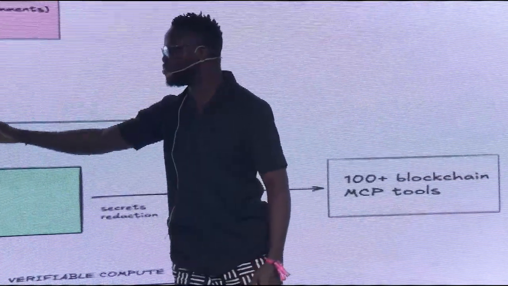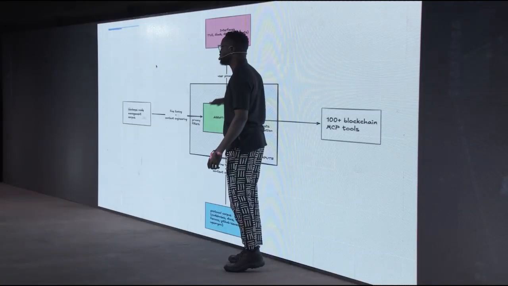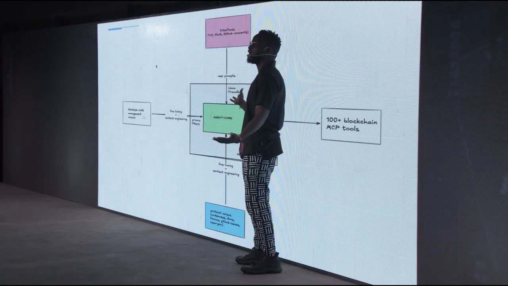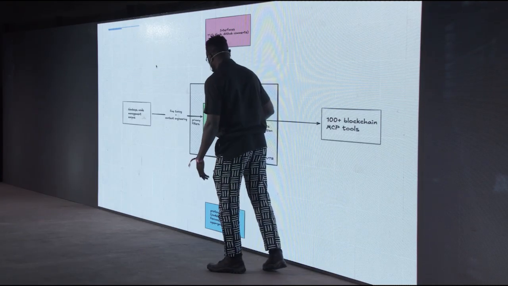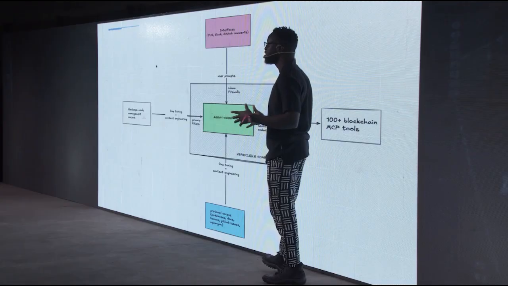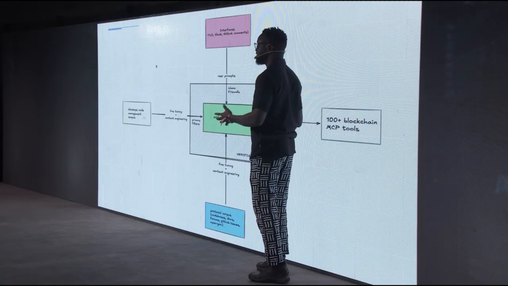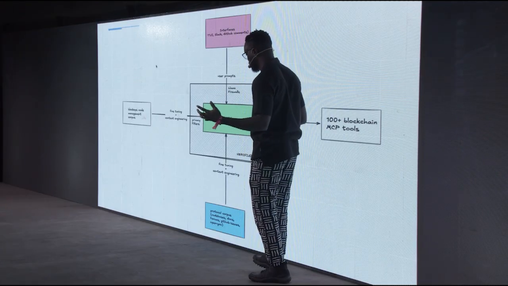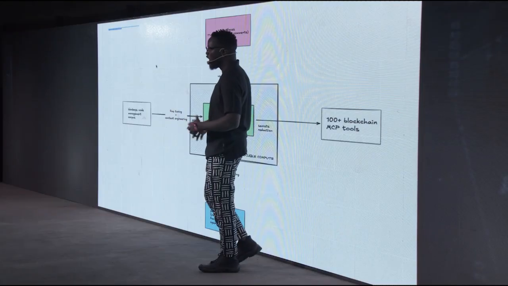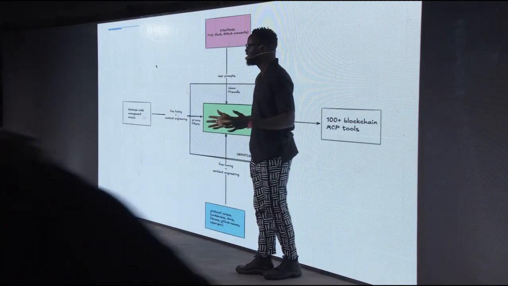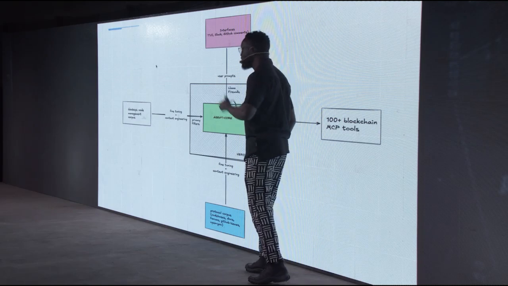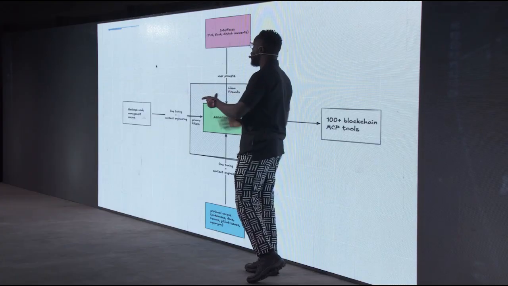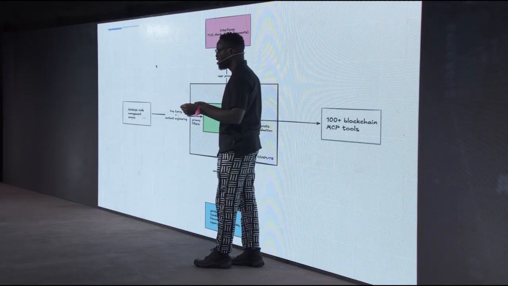So the interface is where you prompt the agent. We have different security levels around this. I'm also going to talk about this. The first is the basic Llama firewalls. But the interesting part about our agent core is that it's running in a secure environment, which is in Phala's compute environment. So we've currently partnered with Phala to run our agent core in a trusted execution environment. The important reason why we did this is we don't expect people to just randomly trust agents blindly to do anything, right? Next.